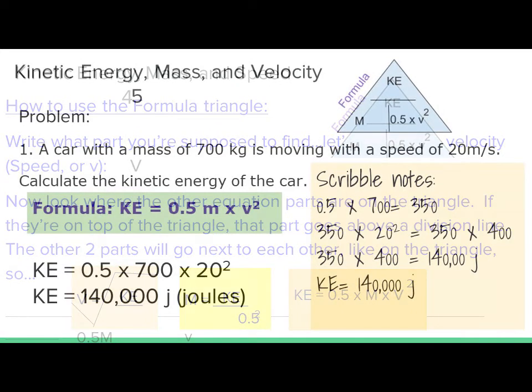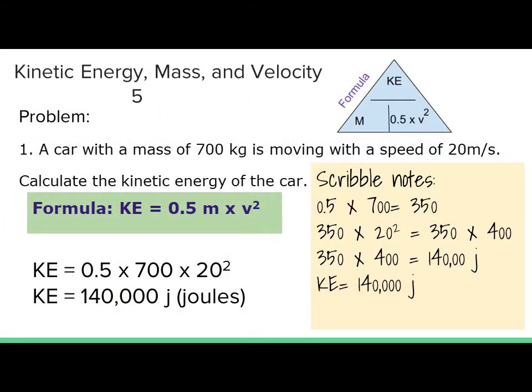Let's look at an example: kinetic energy, mass, and velocity. The problem: a car with a mass of 700 kilograms is moving with a speed of 20 meters per second. And we look at our triangle up there. We have KE, m, and we have 0.5 times velocity squared. Which one are we looking for? We're looking for KE, which means our formula is 0.5 m multiplied by v squared.